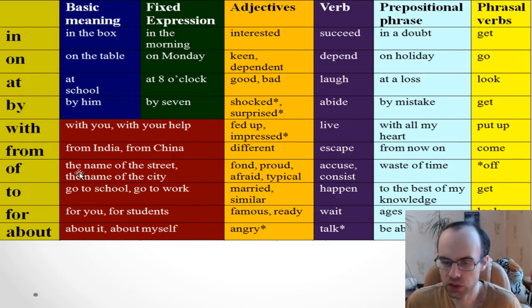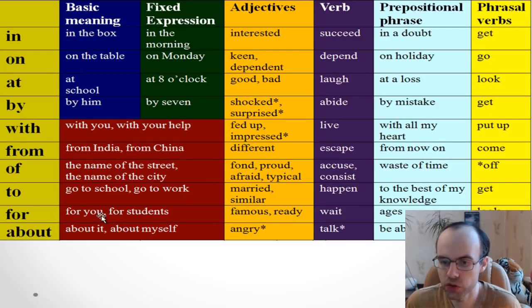Of. For example, the name of the street. The name of the city. So we usually use it between two nouns. Name is a noun and street is a noun. Name is a noun and city is a noun. To. It's a preposition of movement. Remember these phrases. We say go to school, go to work.